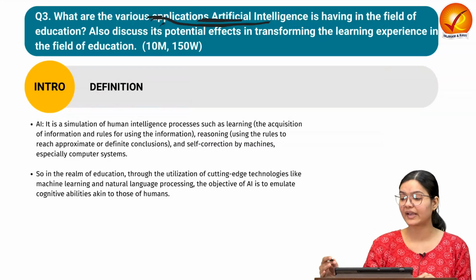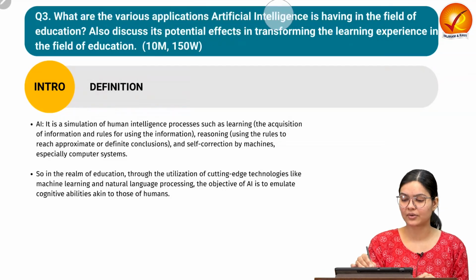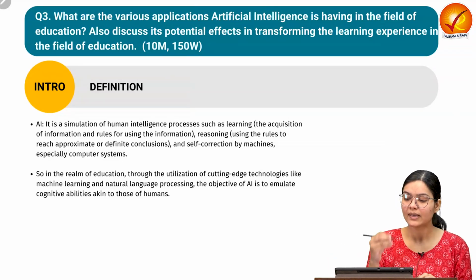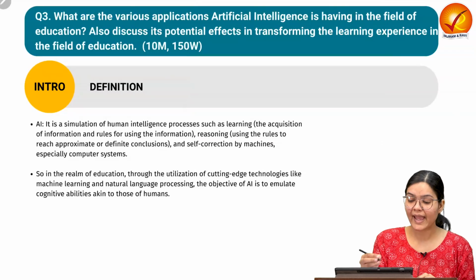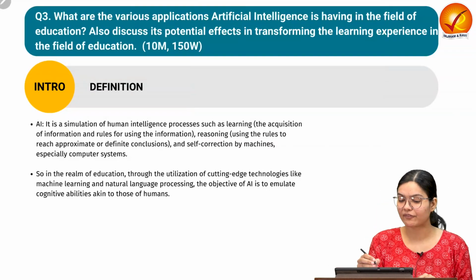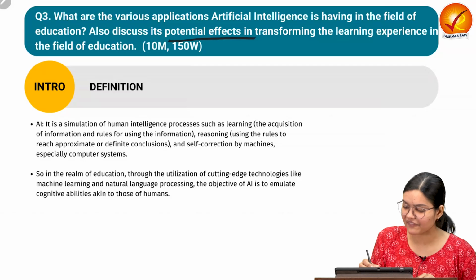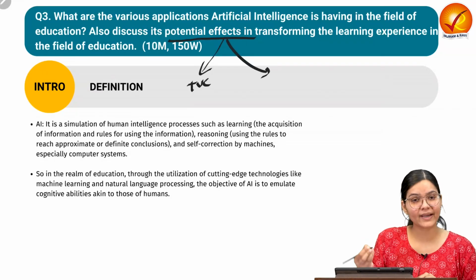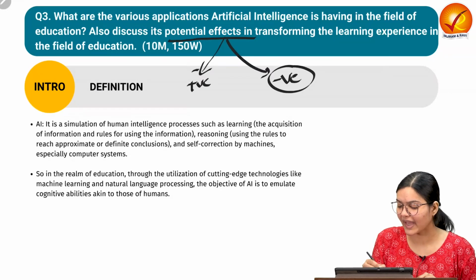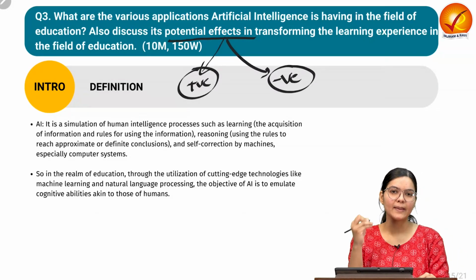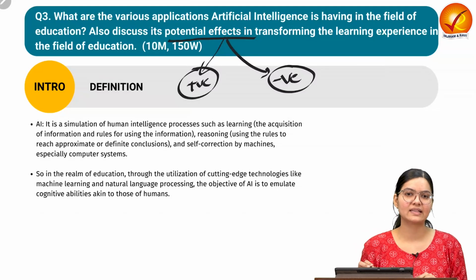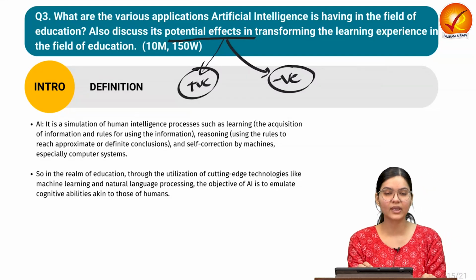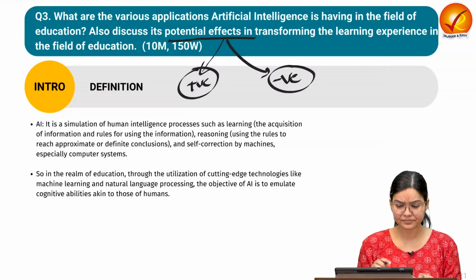What applications we can have, we have to discuss. And in the second part of the question, we have to provide what potential effects it is having. The impact might be positive, or it might be negative. So we have to write the potential impact or effect of artificial intelligence on the education field. Okay, so this is the demand of the question.